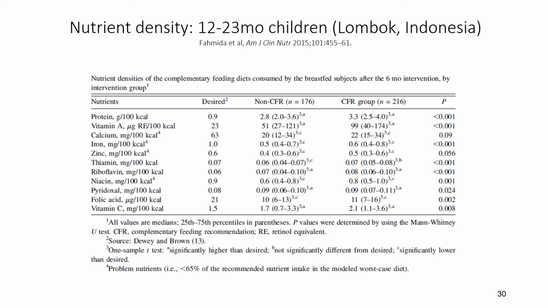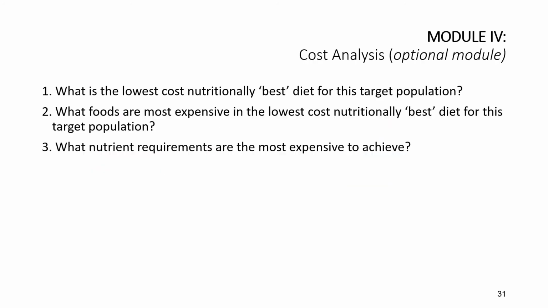For under 2-year-olds, it is also recommended to report the nutrient density, and this table shows that the GFR developed with LP significantly improved the nutrient density, although for some nutrients there are still some challenges, but indeed the nutrient density is significantly higher for almost all nutrients.